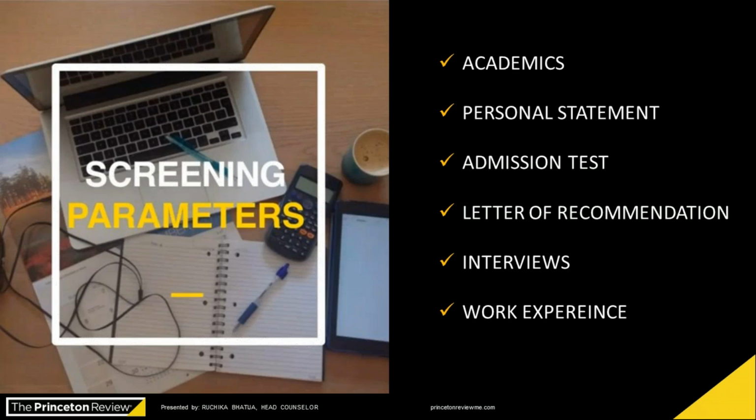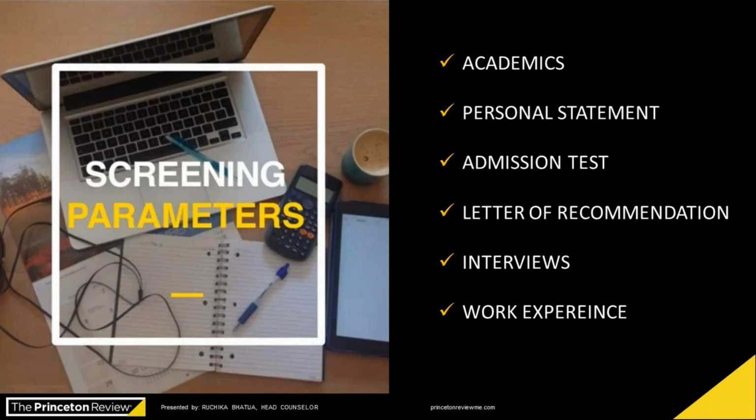The third one is the admission test. All the universities in the UK are either asking for the UCAT or BMAT exam. The BMAT exam is comparatively asked by a lesser number of universities. UCAT is mostly asked by the universities, but for example, a top university like Cambridge asks for the BMAT exam. So again, check the admission test which is required by the universities. Shortlist the universities, and see if you can take both tests or you are aiming for one test, because based on that you will aim for the universities.